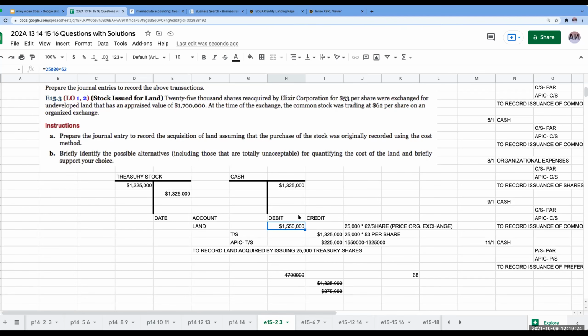And again, what if the appraised value is below? What if the appraised value is like 1.4 million? Then I would actually adjust this down, because then it almost looks like you're overstating the value. You're putting something on the books that's below. But the problem with that then becomes, if you're really trading at $62 per share, then why are you giving up 25,000 shares? Okay, so that is exercise 15.1.